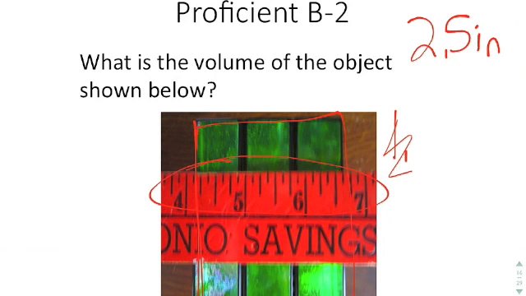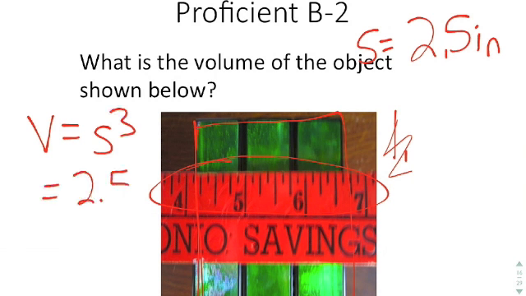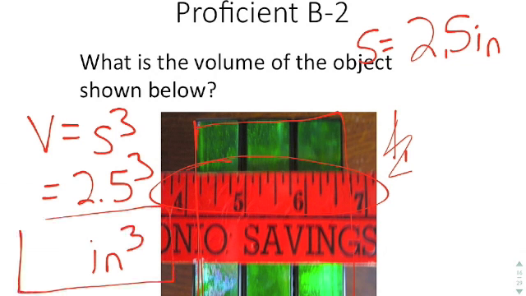If each side of a cube is 2.5 inches, you would have to use a formula that you learned in geometry, and that is that the volume of the cube is equal to s cubed. So you would take 2.5 and cube it, and then you would have your answer, and the unit would be inches cubed. I'll let you go ahead and put 2.5 and then cube it in your calculator so you can get used to entering calculations.